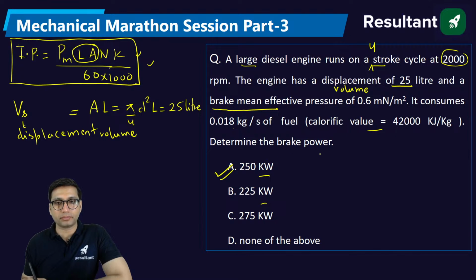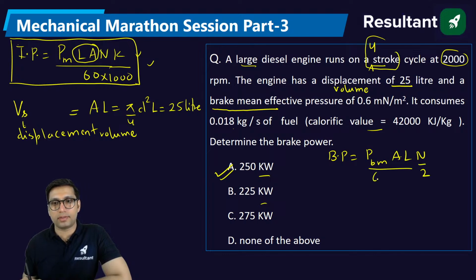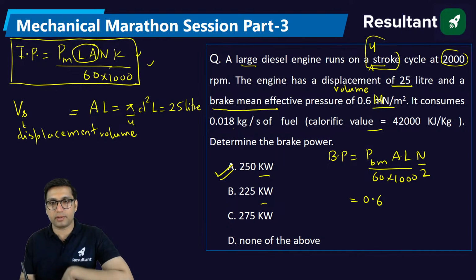Okay, so brake power will be brake mean effective pressure into A into L into N. Now this is 4 stroke. For 4 stroke this will be N by 2, 60 into 1000. Just put all the values. This is 0.6 mega, this is M, mega. This will be mega Newton.